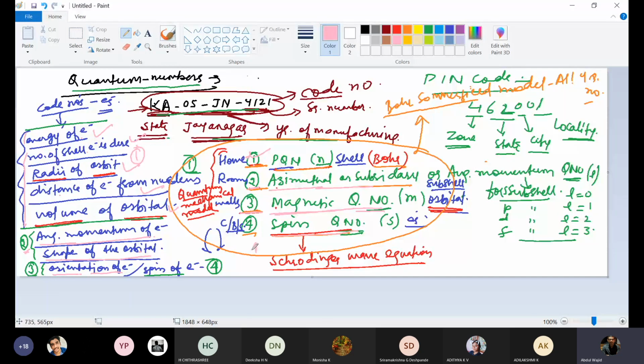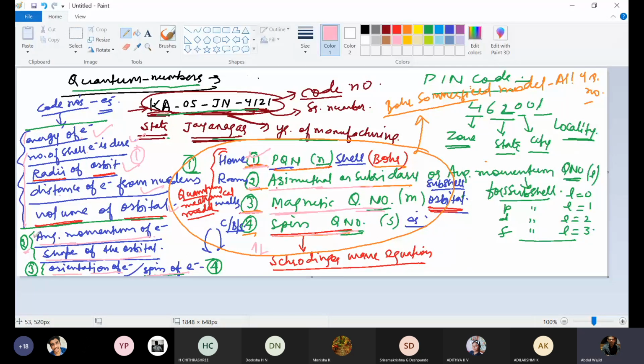That is the 4th one. So these 9 points I grouped into 4, so that I can locate them in 4 different quantum numbers. The first 5 values are related to principal, the next 2 to azimuthal, the next to magnetic, and the last to spin quantum number.